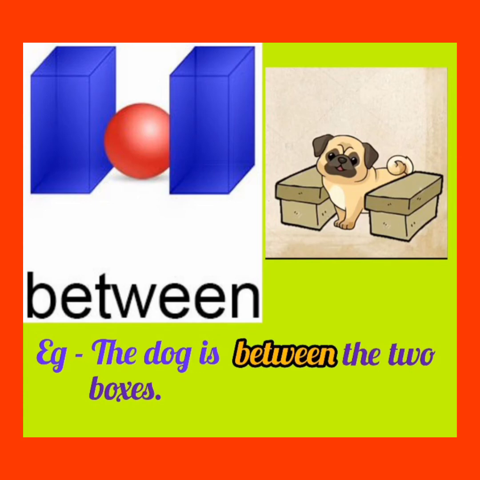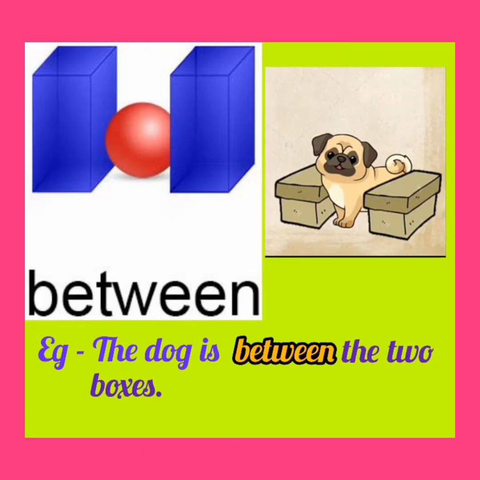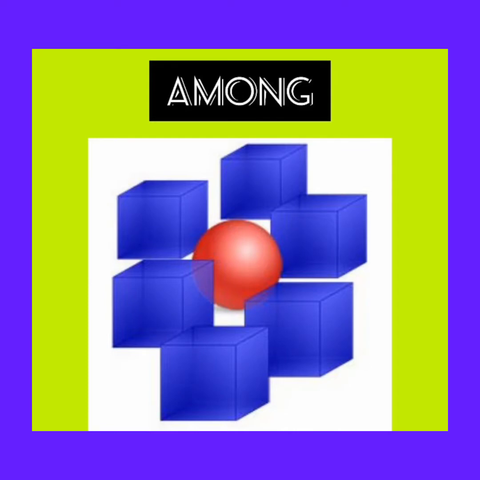In both the examples, we can see that the ball and dog both are between the two boxes. Our next preposition of place is among. Among indicates something or someone in the middle of three or more other things or persons.